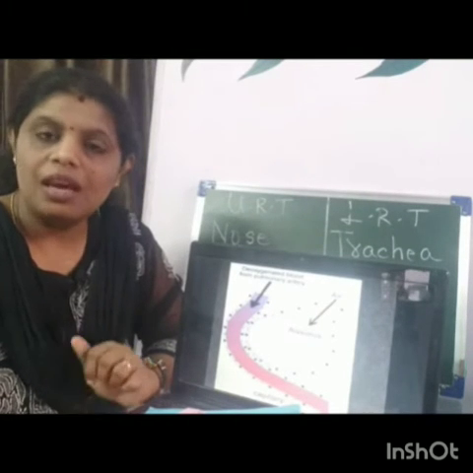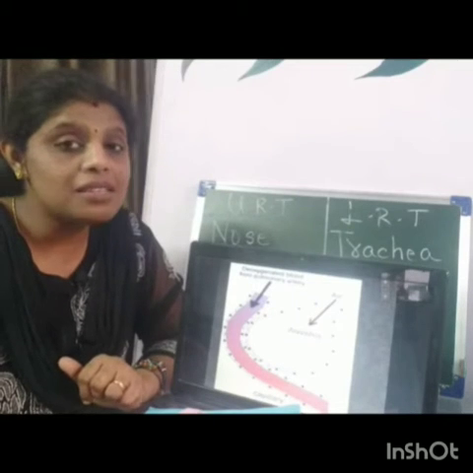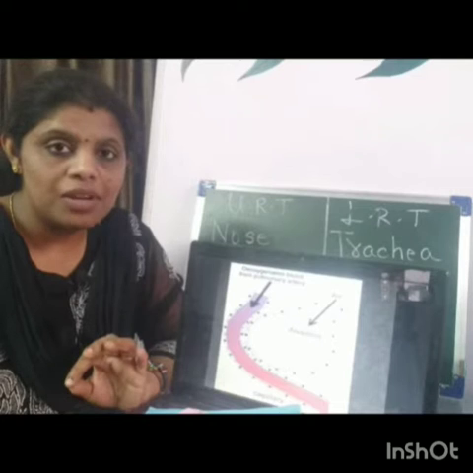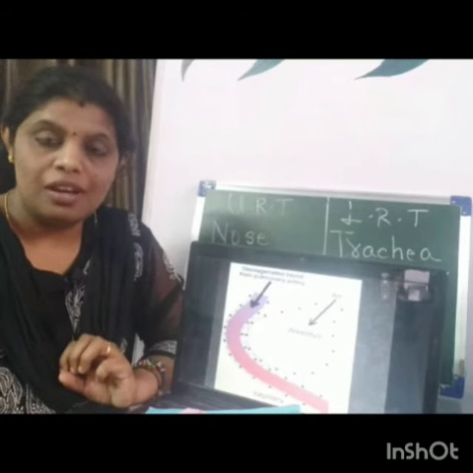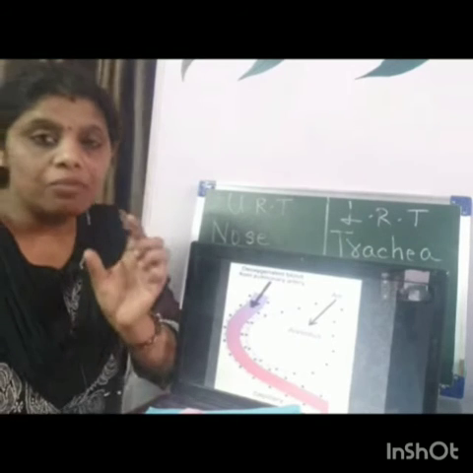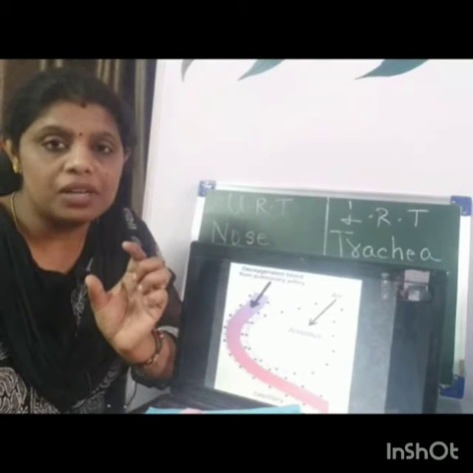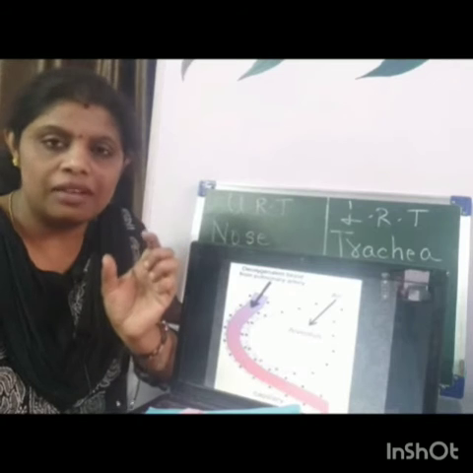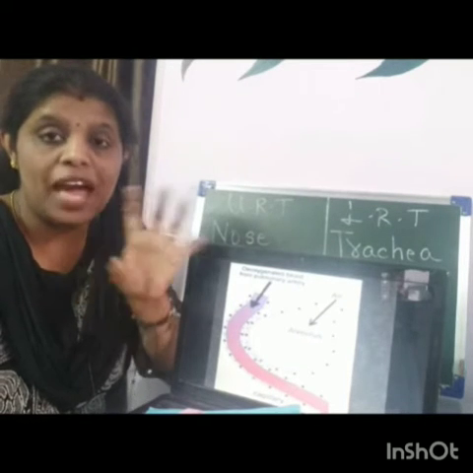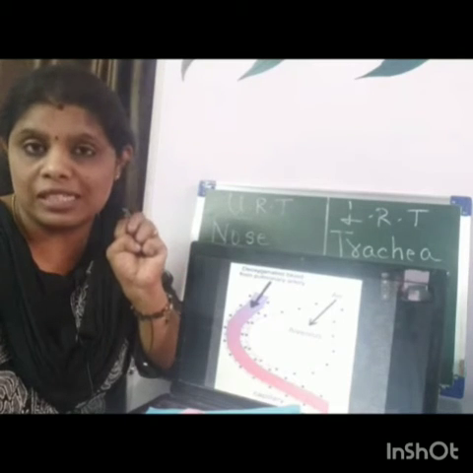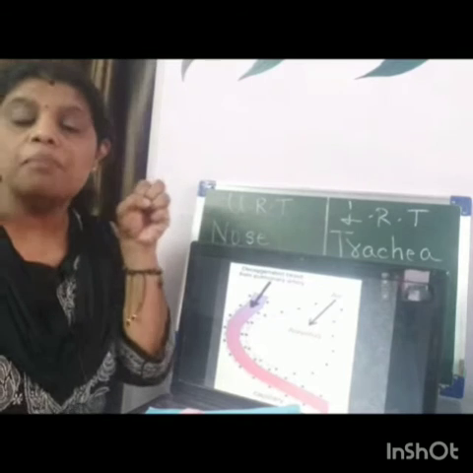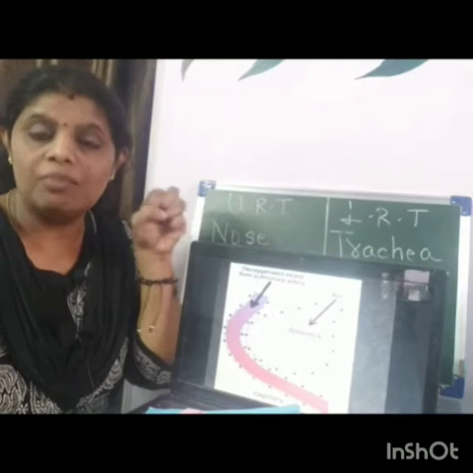WBC, RBC and platelets. What is the role of WBC? It is the soldier of our body. Whenever we have any infection, this WBC will increase in number to a certain level in order to fight that infection. Phagocytosis you have learned in 9th standard. Phagocytosis, engulfing, macrophages.